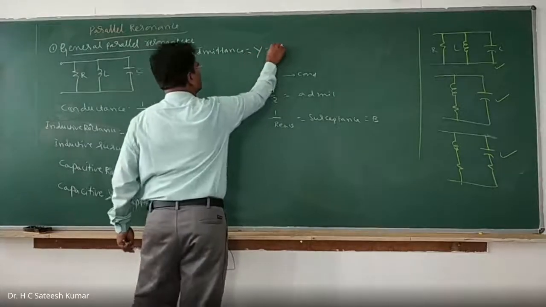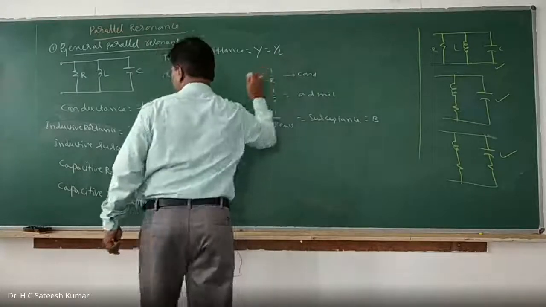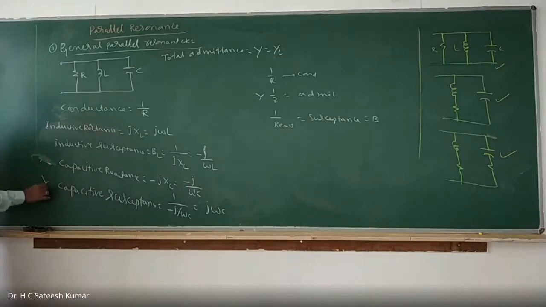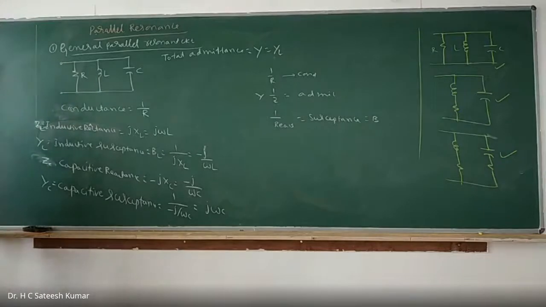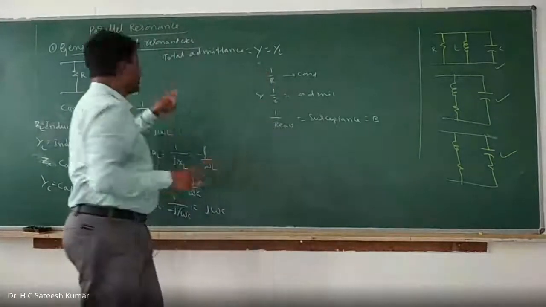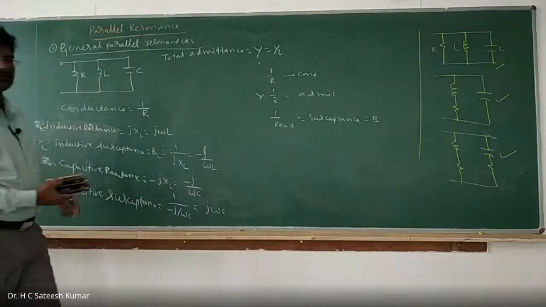Y is equal to YL. Admittance of this one, you can write as, this is YC, this is ZC, this is YL, this is ZL. Okay, right. Susceptance is nothing but, so when any elements are connected in parallel, what should they do?